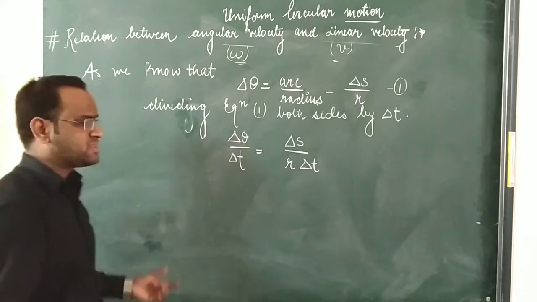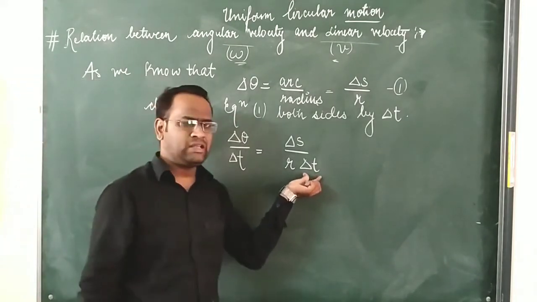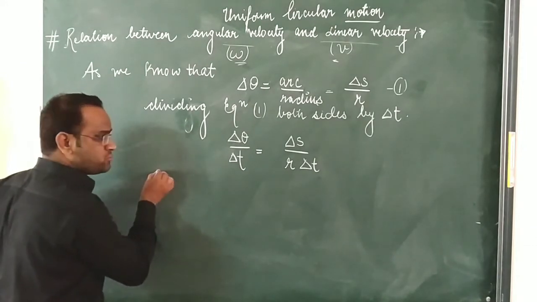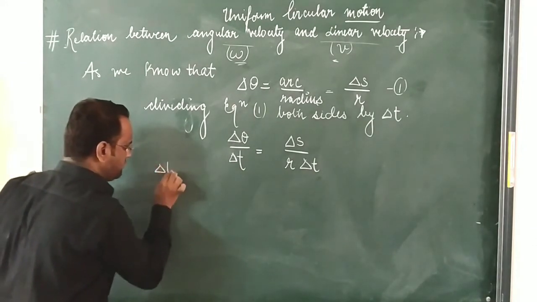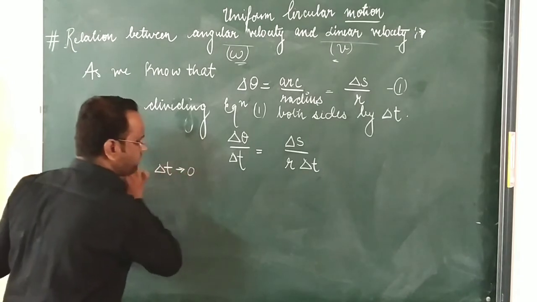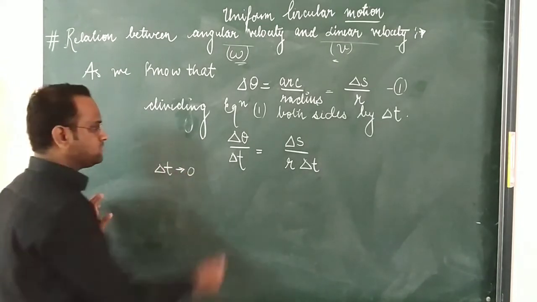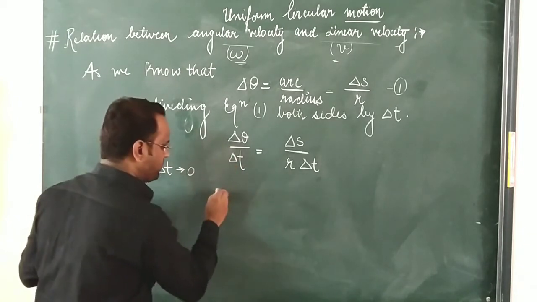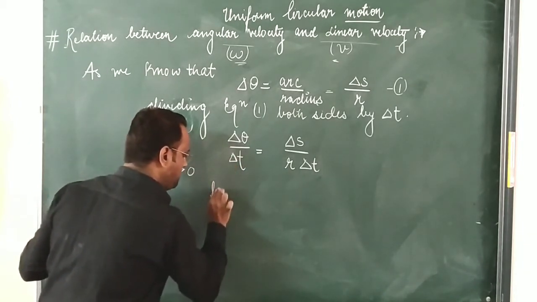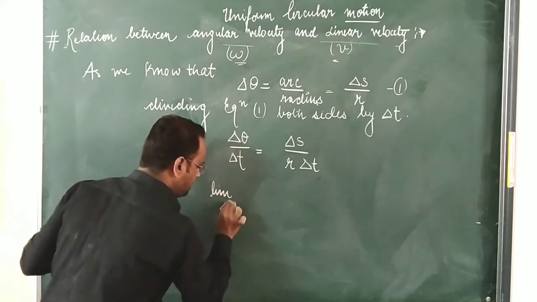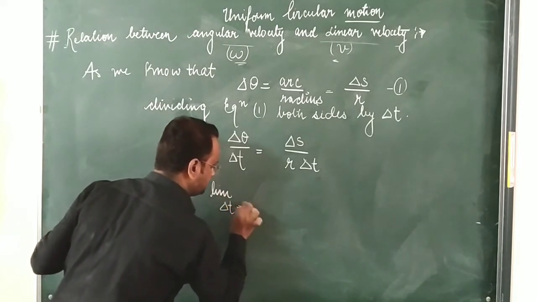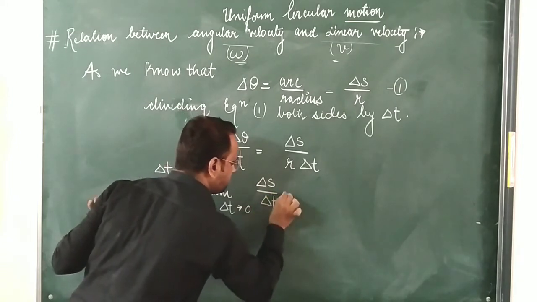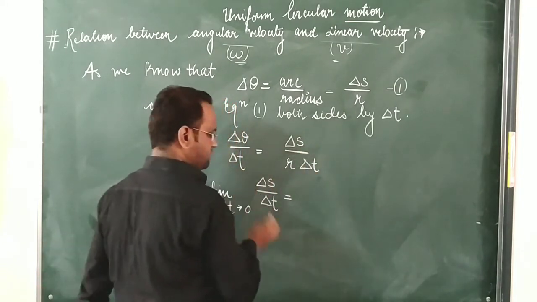Students, if we suppose that the time interval delta t is very small, that delta t tends to 0, now we are going to put the limit. So this is the LHS, and we can write limit delta t tends to 0, delta s upon delta t is equal to what?